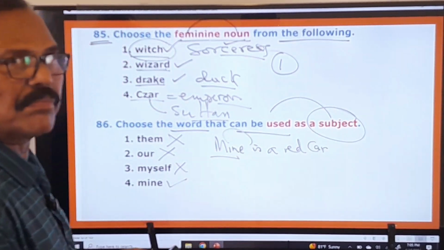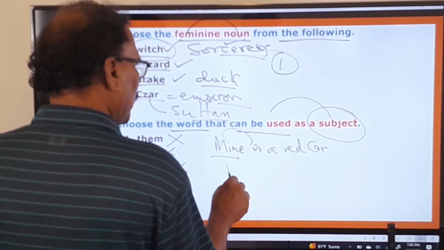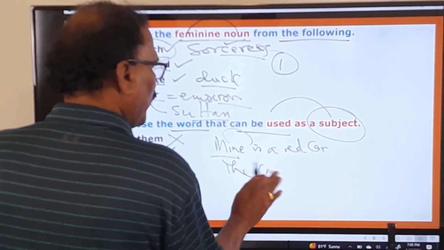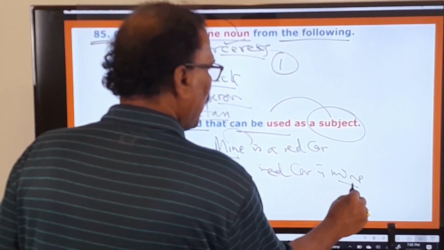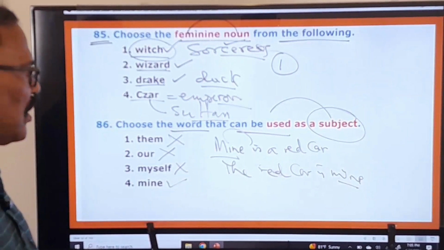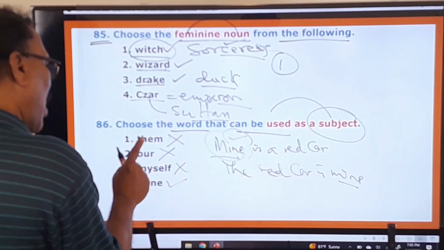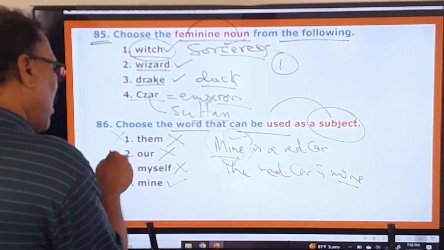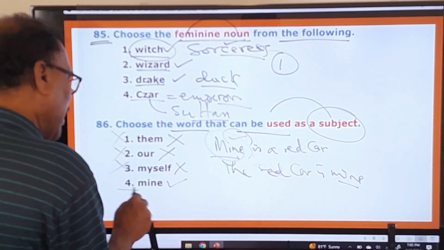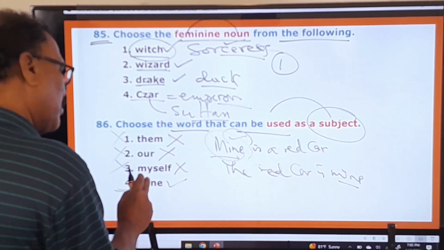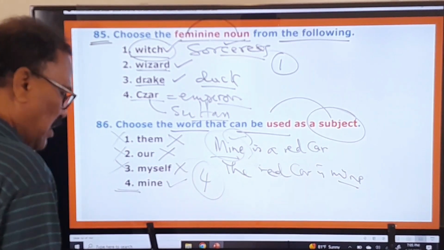Mine. Actually, the red car is mine. Mine is the red car. So mine can be used as a subject. Therefore, them, our, myself cannot be used as the subject of a sentence, but mine can be used on its own, all alone as a subject. Therefore your answer choice is the fourth one.